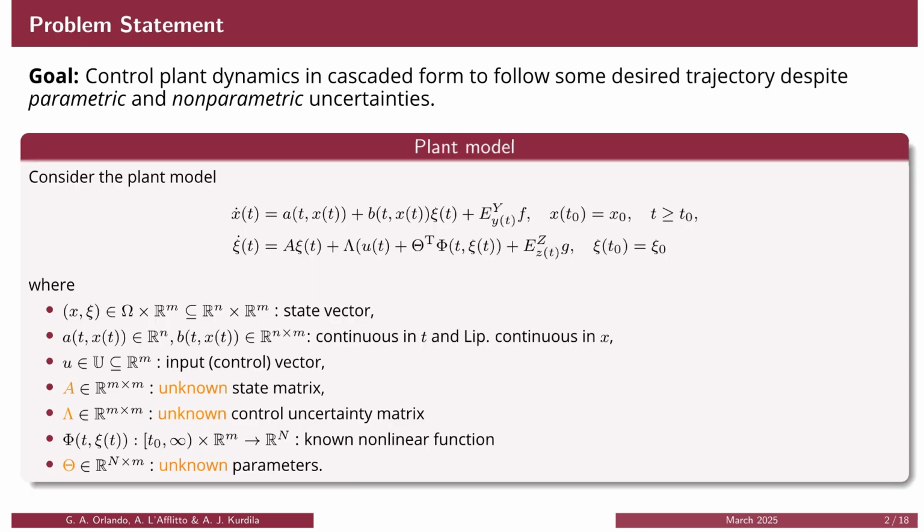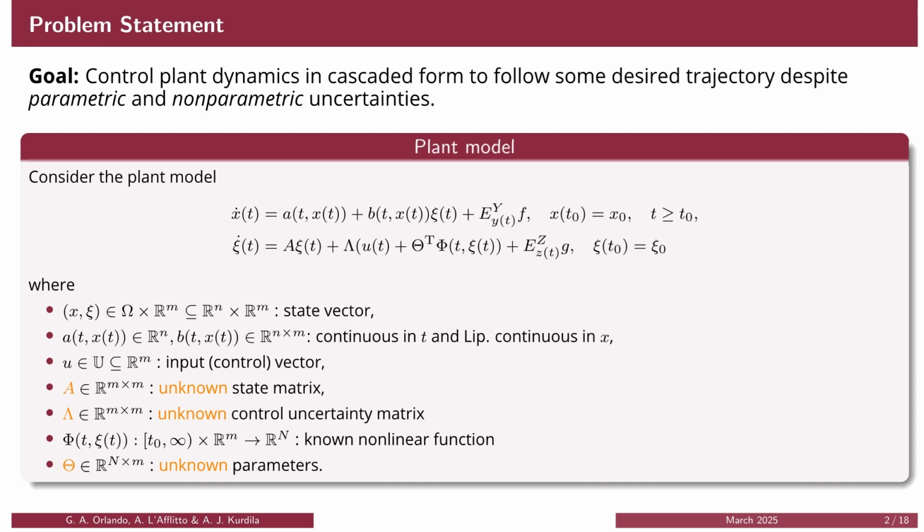Given a plant model in cascaded form in the states X and C, the goal is to design a control law U of T such that if an ideal user-defined control law for C guarantees specific asymptotic performances for the first subsystem governing the X dynamics, then the actual control law U of T will preserve the same ultimate performance on X even when the entire system is considered. Furthermore, this holds despite the presence of both finite and infinite dimensional uncertainties.